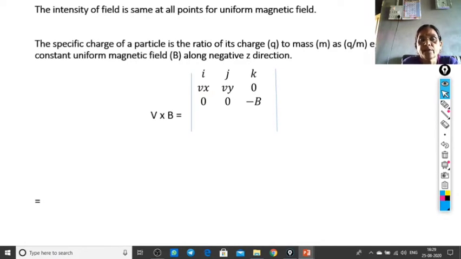The second row will be the velocity components. Vx is the velocity component along x direction, Vy is the velocity component along y direction, but its component along z direction is 0. The third row of the determinant is the magnetic field. The component of the magnetic field along x direction is 0, along y direction is 0, and since it is applied along the negative z direction, its component along the third direction is minus B. Therefore, V bar cross B bar will be equal to the determinant: i j k, Vx Vy 0, 0 0 minus B.